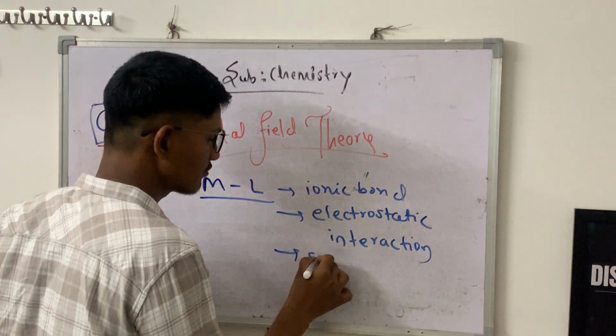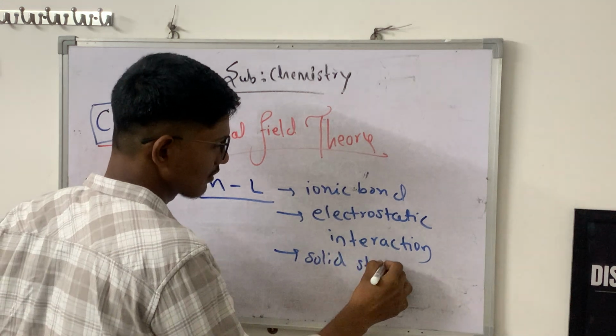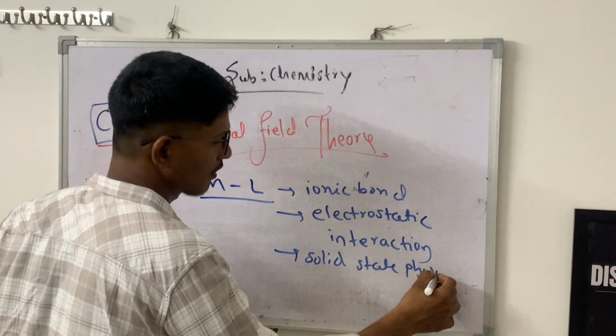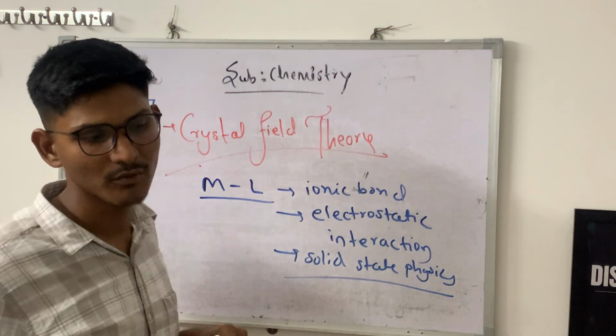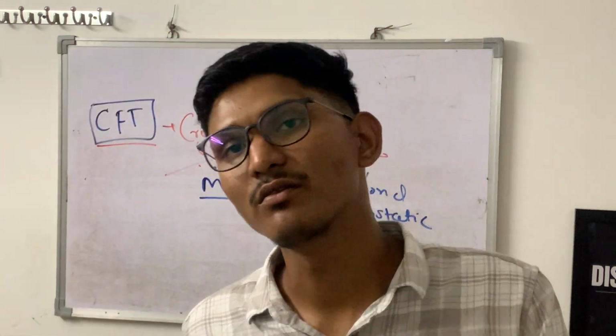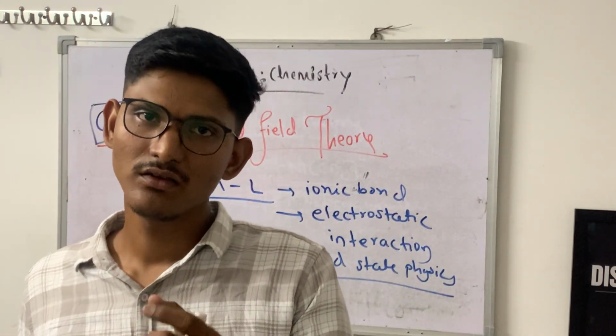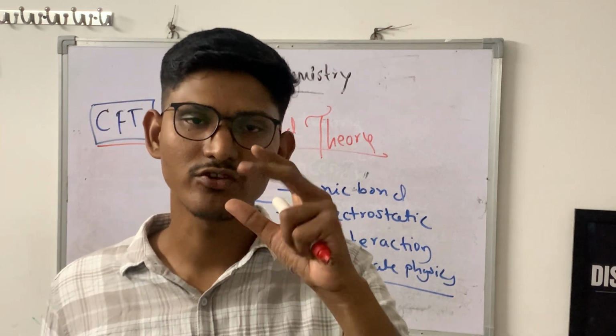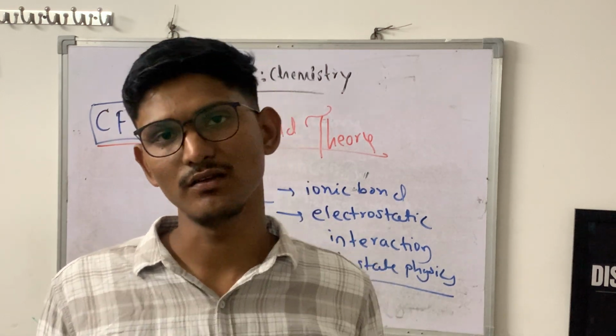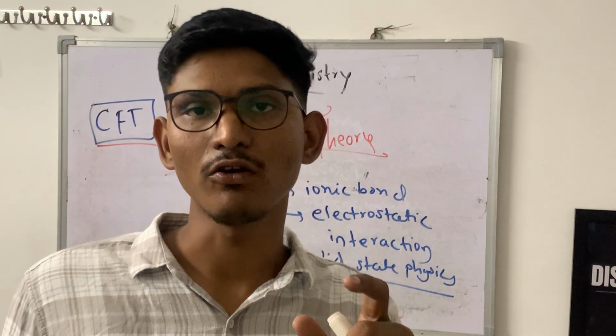It is the theory of solid state physics. CFT is not able to explain properly what kind of bonding is present between metal and ligand. That bonding is actually explained by ligand field theory, and ligand field theory follows Fajan's rule.